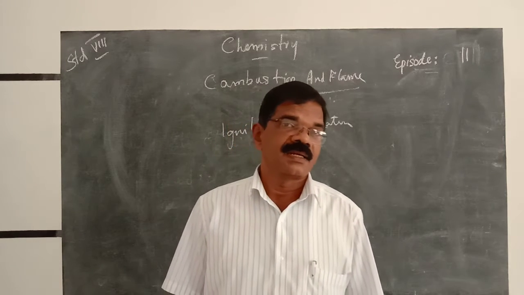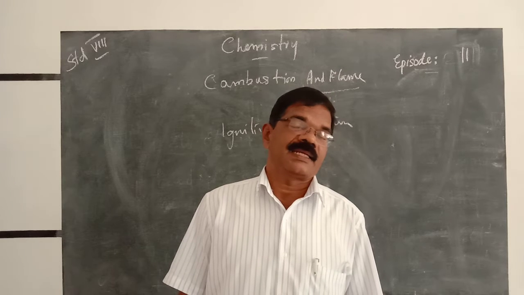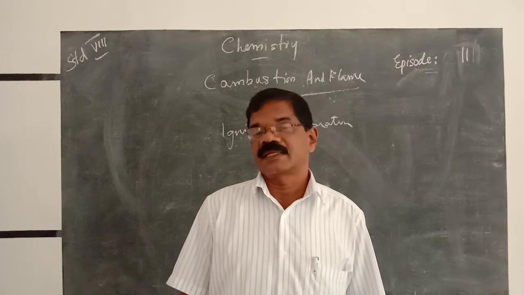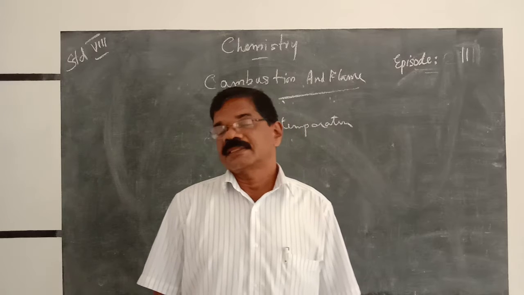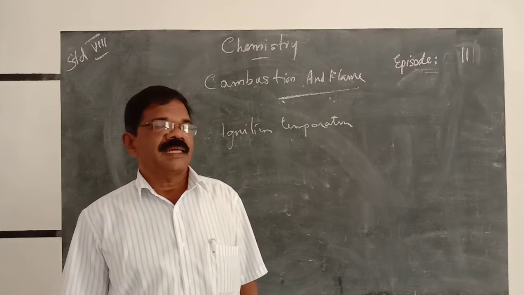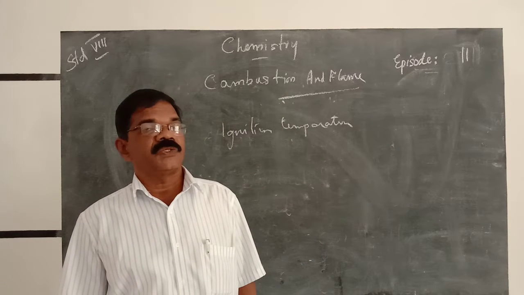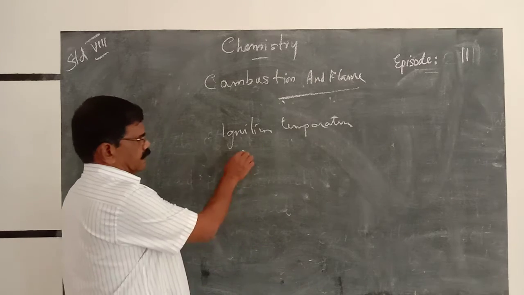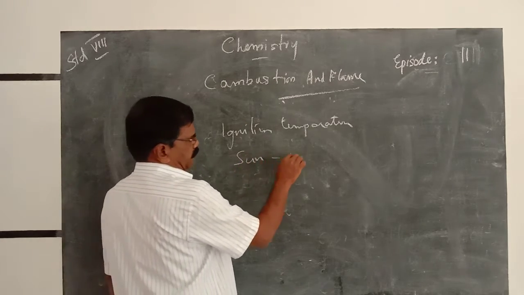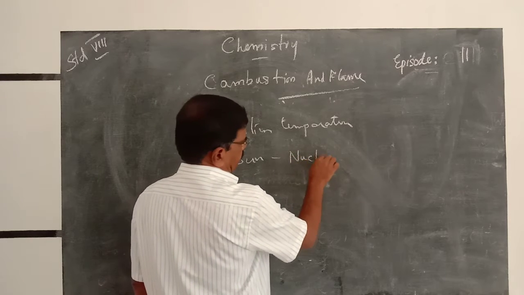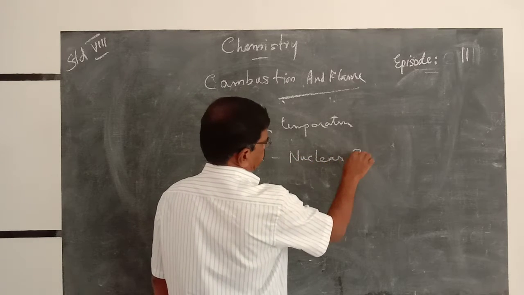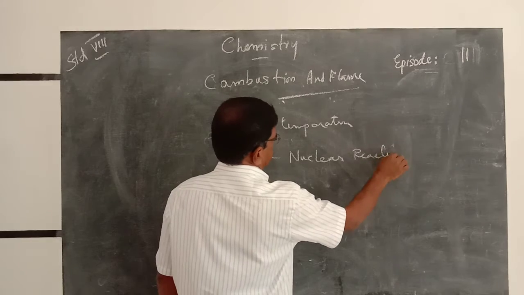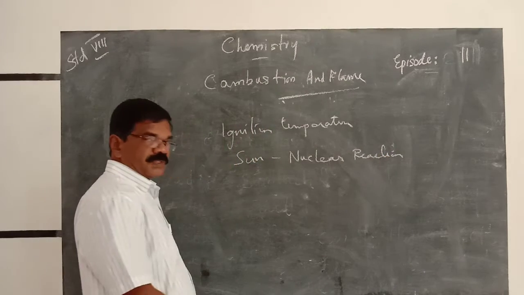For example, how heat and light are produced in the sun. In the sun, heat and light are produced by nuclear reaction.